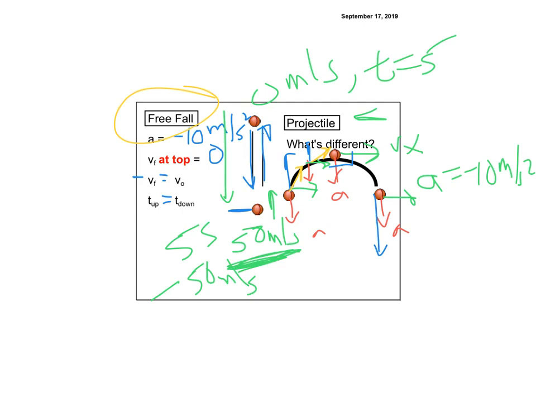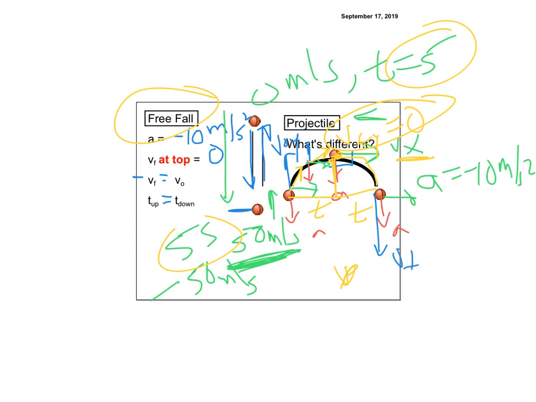So now it's getting really messy, isn't it? But if I go from here to there, just to this top point, and that takes some amount of time t, to come back down it's going to take the same amount of time t, just like we did before, where the time was 5 and the time was 5. I know that Vfy at the top is 0, right, even though it has Vx, just like before. I know that this V naught y and this Vfy are the negative of each other, just like before.